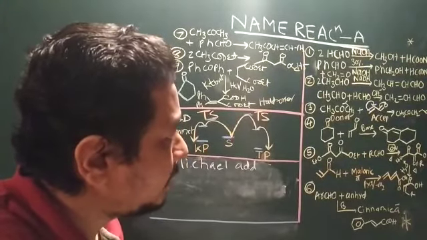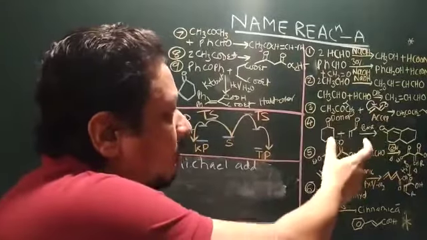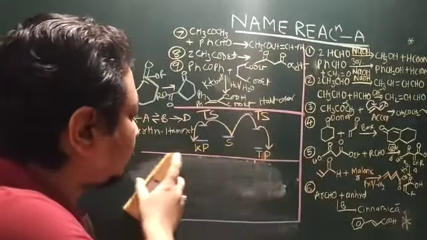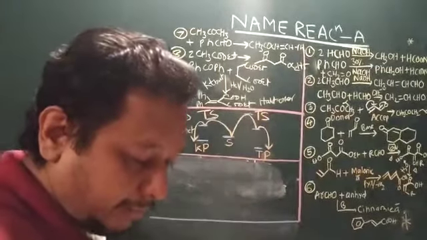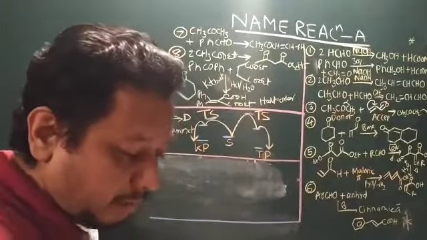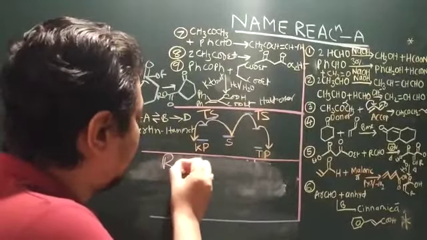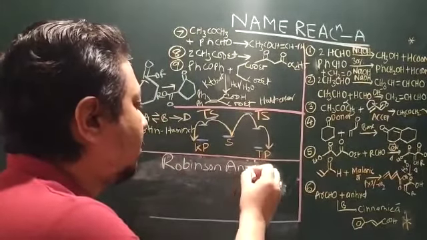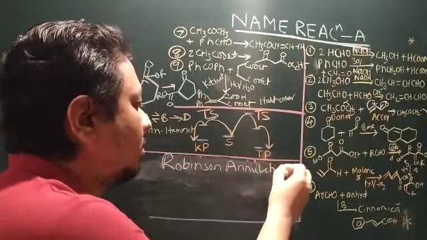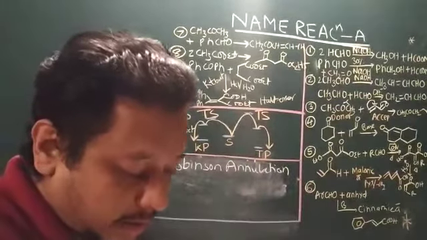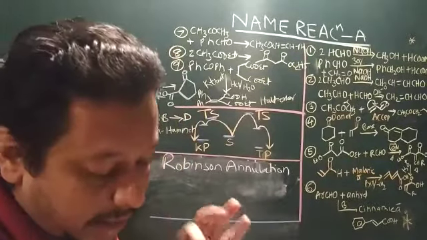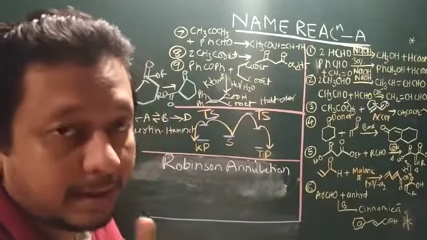Now this Michael addition, with donor and acceptor concept, leads to reaction number 4, a name reaction which is very important in GPAT, that is Robinson annulation. Aldol condensation is the second step of Robinson annulation, where the first step is Michael addition.